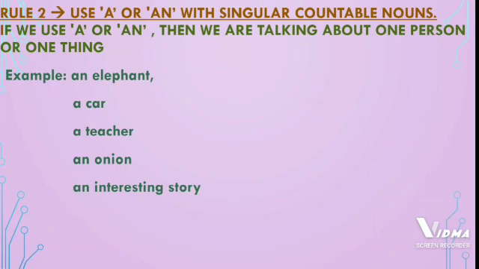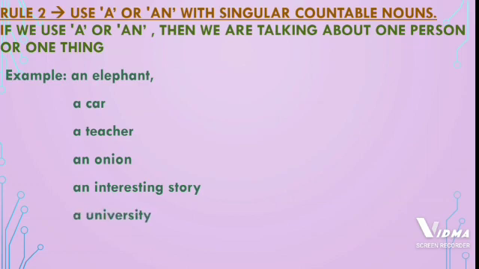Next, an interesting story. Here interesting is a vowel sound, that is, it is starting with E. So we have used an. So here an interesting story means it is only one story. The rule is that if we use a or an, then we are talking of only one person or only one thing. So a or an is used before only one person or one thing. So understood students what is rule number 2?